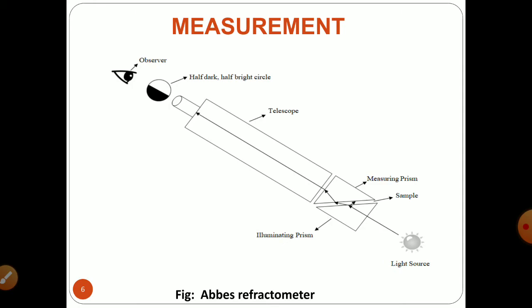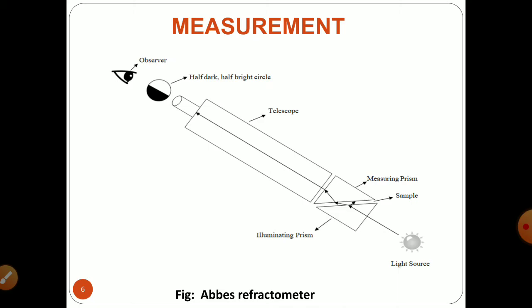The telescope is used to observe changes in the direction of light rays, whereas there are two prisms, the illuminating prism and the measuring prism. These two prisms are separable to place the sample as a thin film between them. You can use the scale for calibration of the refractometer, and also for measurement of the refractive index of the sample.